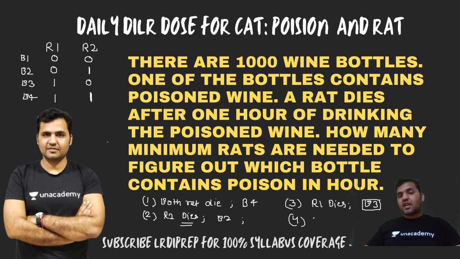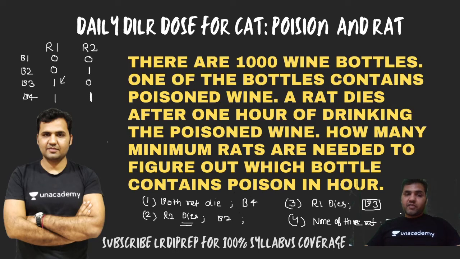The fourth case is that none of the rats die. That means bottle number 4 is not poisoned because both rats are consuming wine from bottle number 4. Bottle number 3 is not poisoned because none of the rats die, and rat 1 is consuming the wine from bottle number 3. Bottle number 2 is also not poisoned because rat number 2 is consuming the wine from bottle number 2. The only possible case that will tell me which particular bottle is poison: none of the rats die means bottle number 1 is poison.